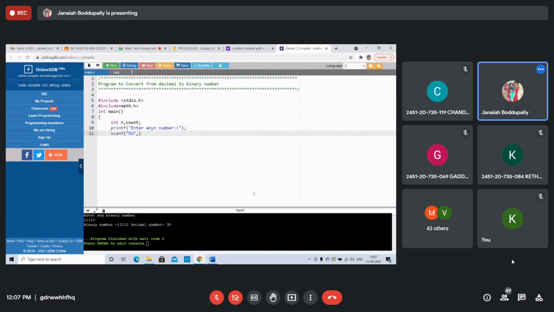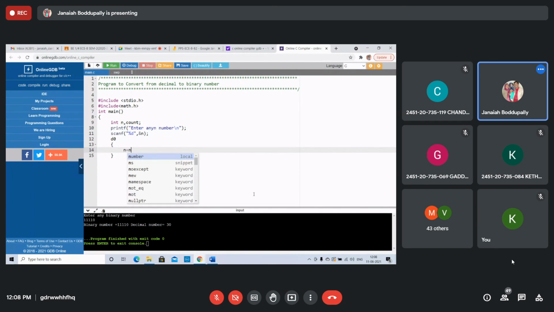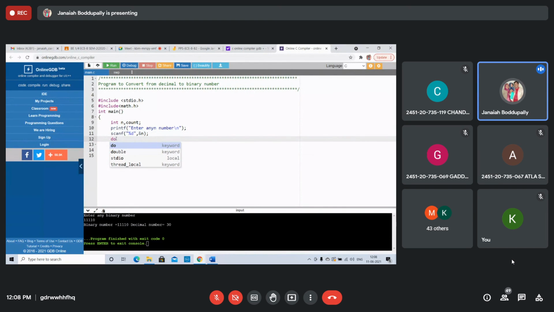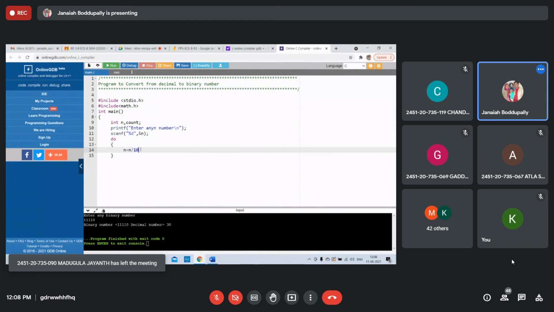Scanf percent d of n. Right? Now, do. n equals n percent... I get an error if I write capital D, it should be lowercase do. Yes, n equal to n by 10.